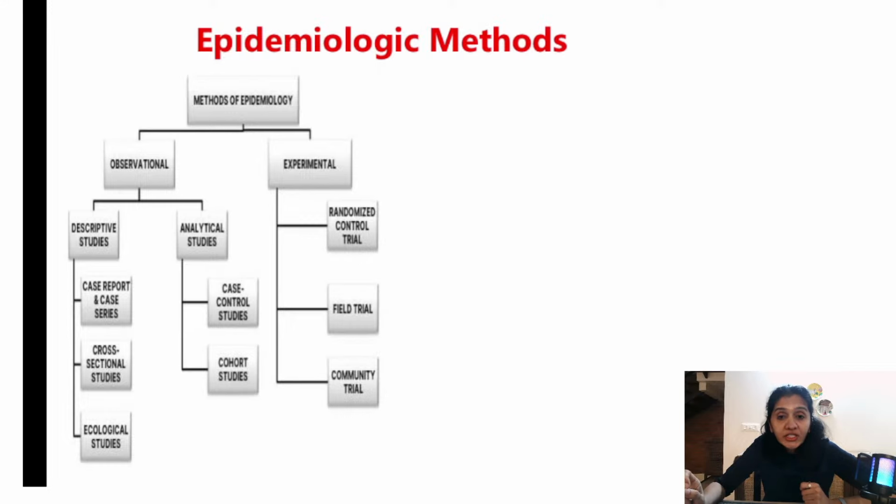So what is cross-sectional study? Two things you need to remember about cross-sectional study are, number one, it is also called a prevalence study. All right. So in cross-sectional study, we estimate prevalence of the disease, for example, diabetes, or of some risk factors. For example, if I have to know the prevalence of diabetes mellitus in the entire country, I have to take a representative sample from each of the states and arrive at the prevalence. All right. So that is what is cross-sectional study for you.